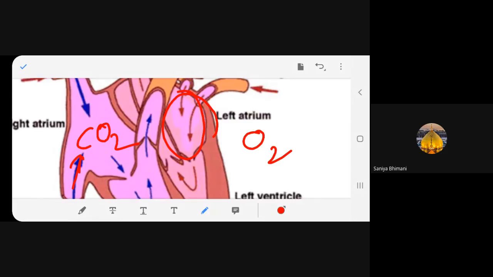In the right auricle, it got carbon dioxide-rich blood from where? From all parts of the body. So it will go to the lungs and it will be removed. Whereas in case of the left auricle, it is getting oxygen from the lungs. From where it is getting? From the lungs. Okay?